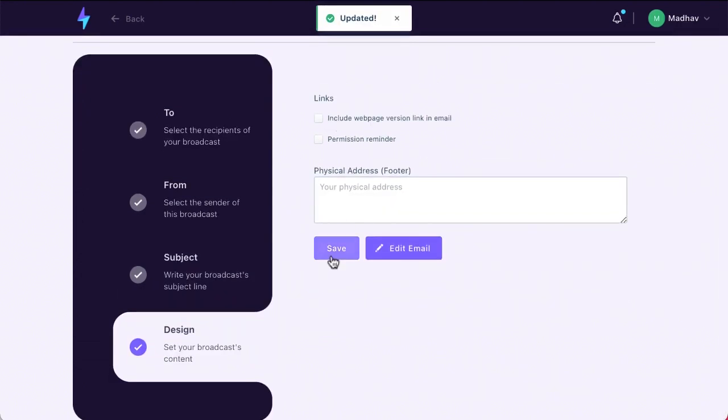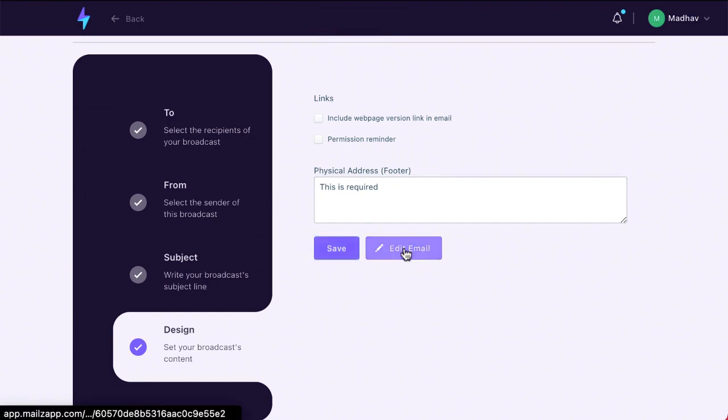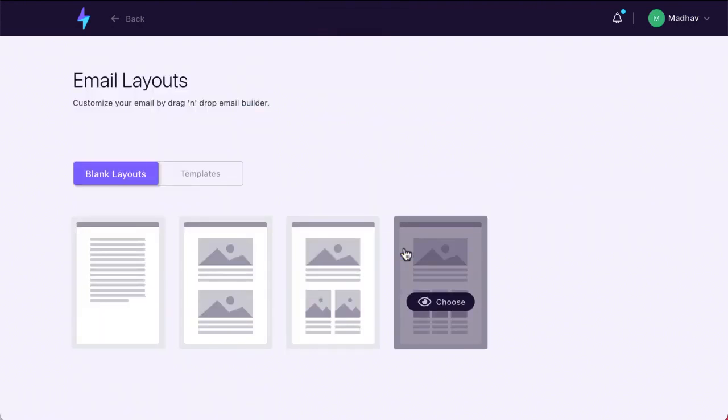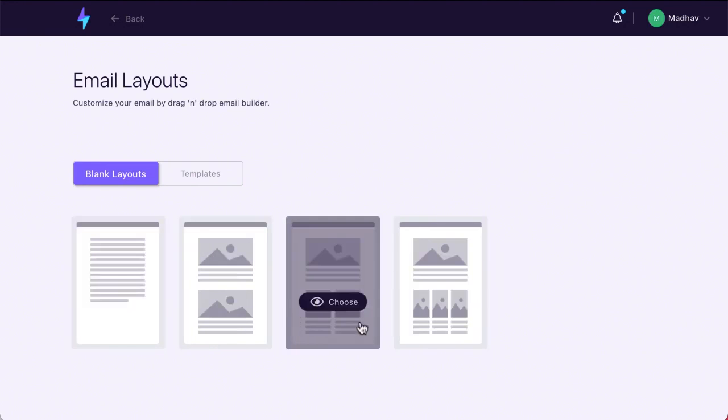And I don't want to include anything else over here. I'm sorry, physical address is obviously required. This is required, so be sure to fill it up. You go ahead and save it. Be sure to use a real address, because otherwise you'll be violating the law, which is something that you don't want to do. Okay. Now, because we use the drag and drop editor, you'll be able to choose these various templates.